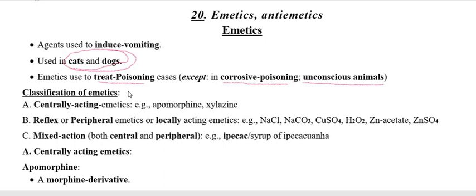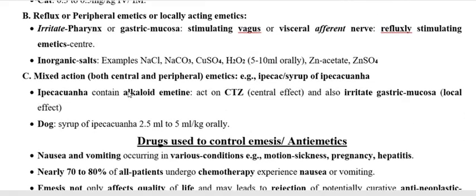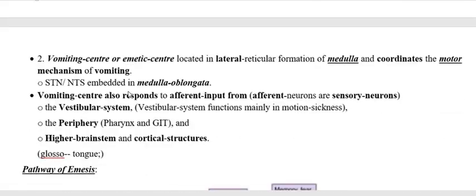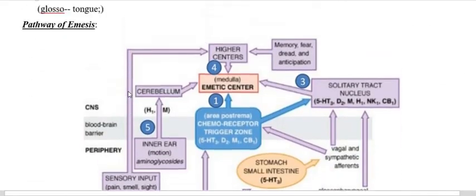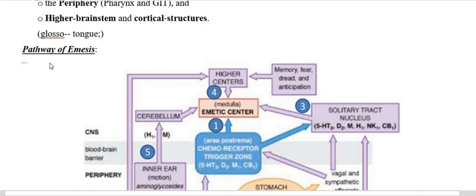Before starting the classification of the emetics, we have to see the pathway of emesis or the physiology of emesis, meaning how the emesis occurs, and accordingly we have to use the drug both as an emetic as well as an antiemetic. So let us start with the physiology of emetics, how the emesis occurs. So we have to see the pathway of emesis.